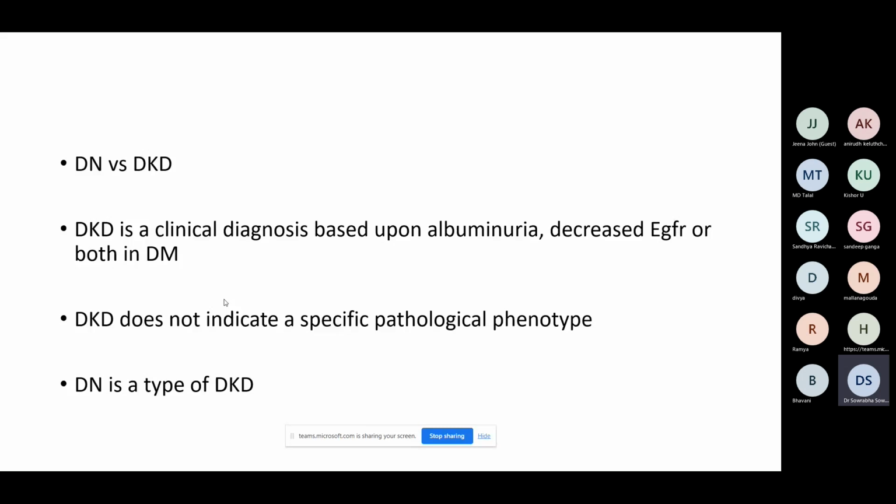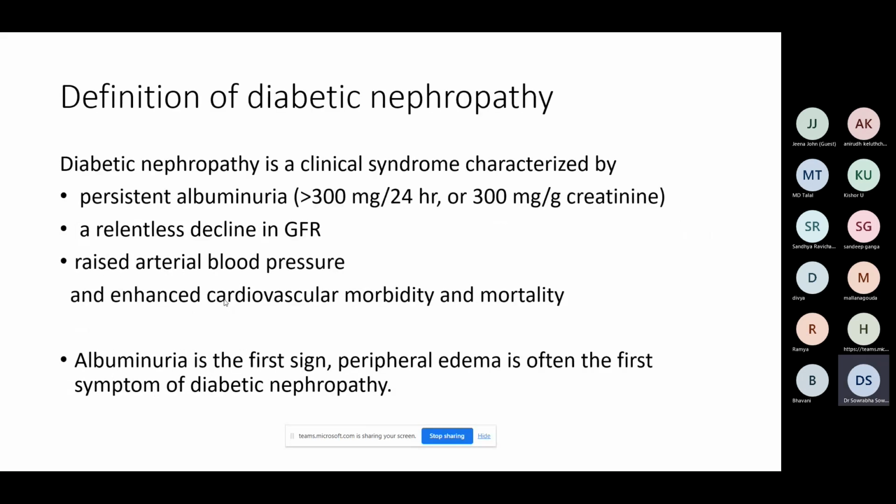So if you are writing in the case sheet, you better write it as DKD, presumed DKD, or suspected DKD, likely DKD. Such would be a preferred terminology. Now, that said, let us see how we say what is diabetic nephropathy. Here, the actual terminology I should have put in was diabetic kidney disease. This was the older definition.